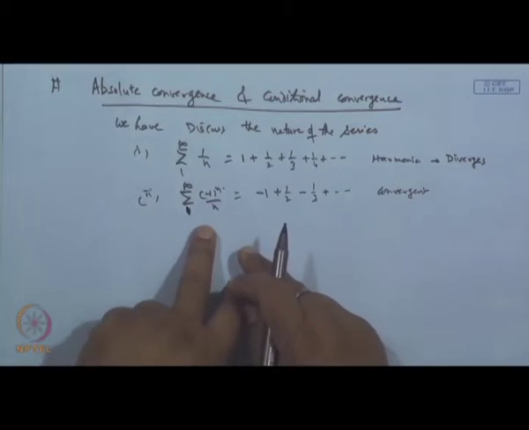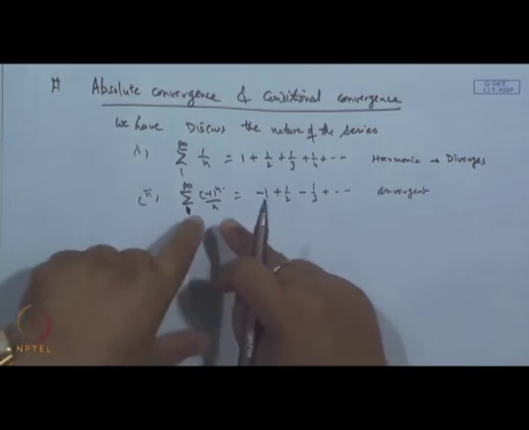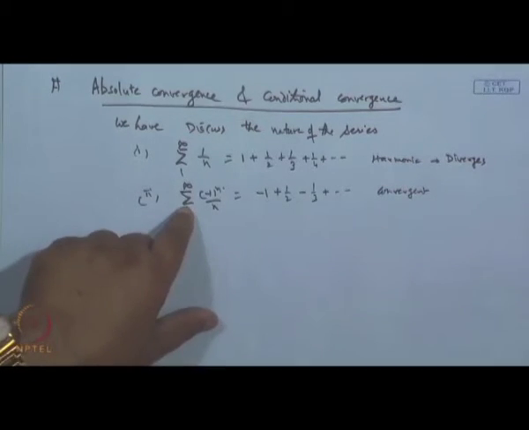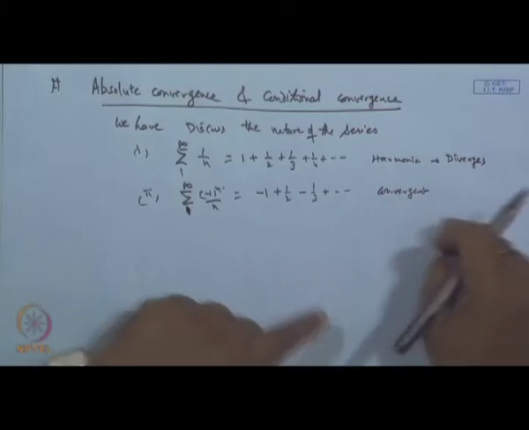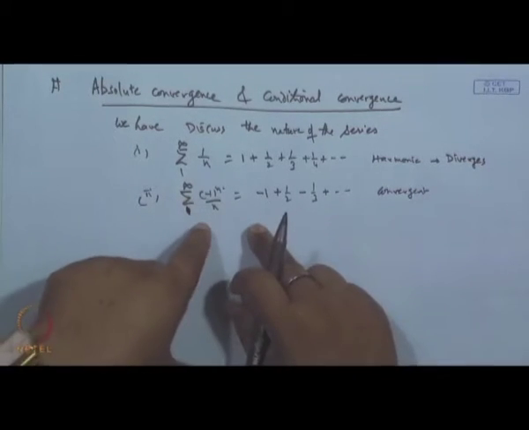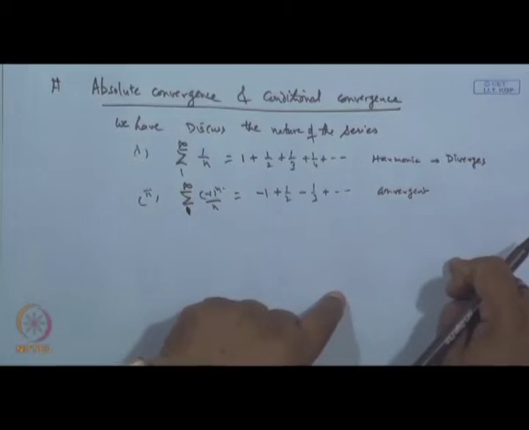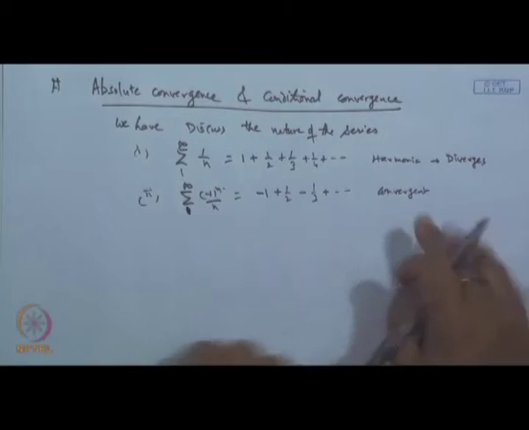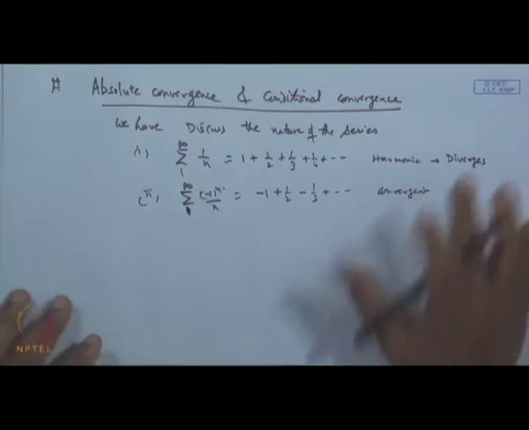If you remember, we found the sum of the even number of terms and of the odd number of terms, and the difference of these two is bounded by 1 upon 2 to the power 2n plus 1, which goes to 0. So, the limits of even and odd numbers of terms are the same, the limit exists, and in fact we can identify the sum for this series. So, it is convergent.